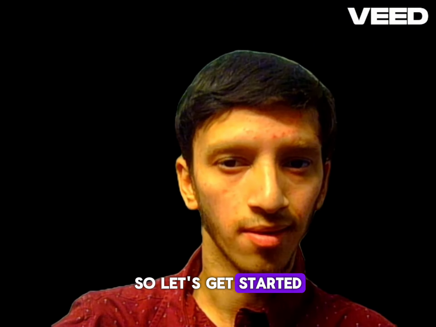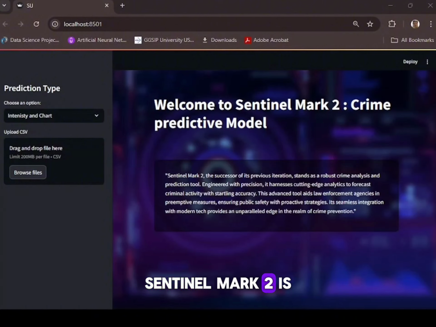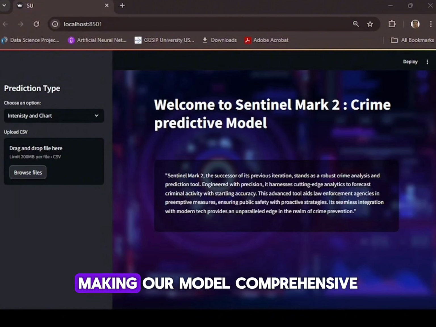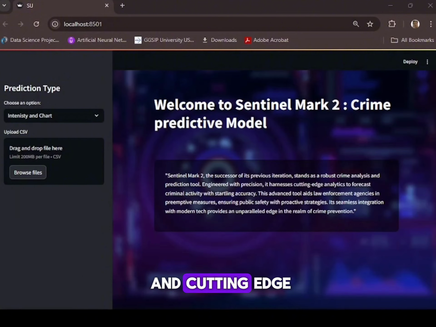So let's get started. Sentinel Mark II, a tool for crime analysis and prediction. We have integrated data from multiple sources, making our model comprehensive and cutting edge. Sentinel Mark III will build on this foundation, making it even more robust and responsive.